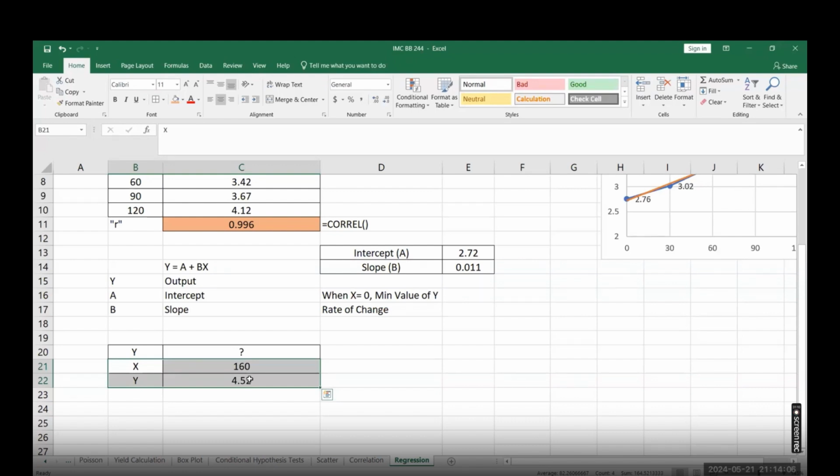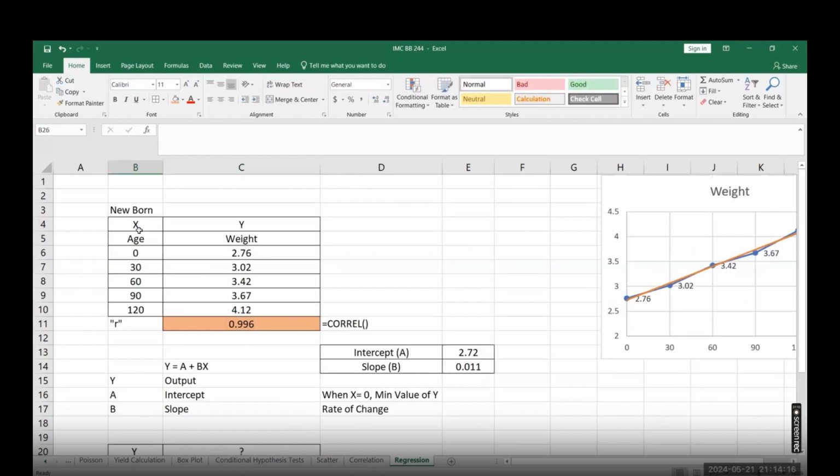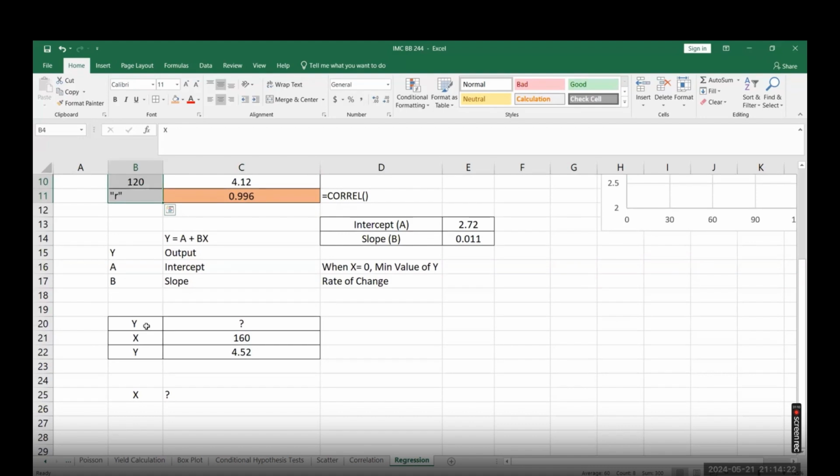Now, let's say you have to give the vaccine to the baby. And the doctor is telling, I cannot give the vaccine before baby will become 150 days, which means this vaccine is only meant for the 5 months of the baby. Right? And it should correspond to the age as well. So what will be the age when baby will be 5 kg?